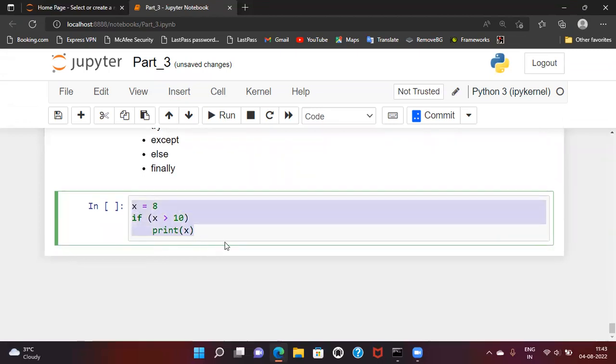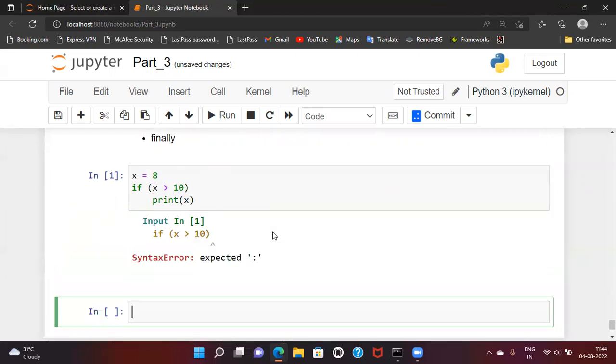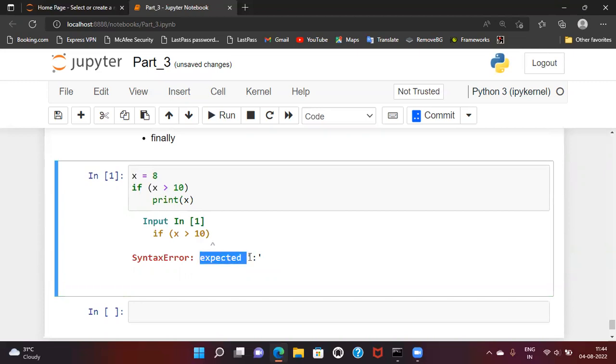Will it execute correctly? If you observed carefully, we have not written the correct syntax. Here it needs one colon, but we have not provided this colon. So let us run this and see what happens. Here you can see there is a syntax error and it is saying expected a colon. So it is saying what is the exact error and in which position it was expected. That is also visible in this syntax error.